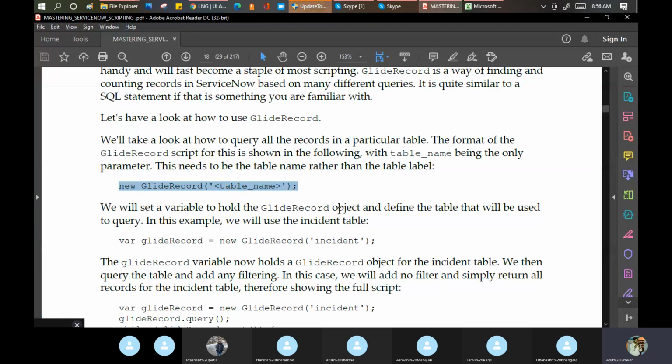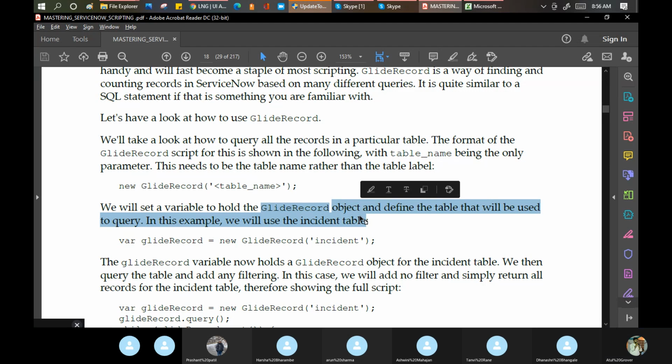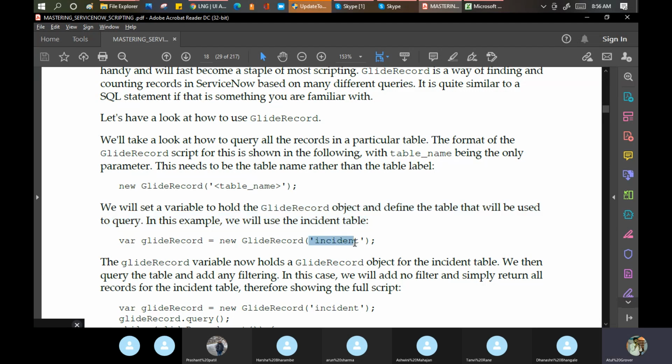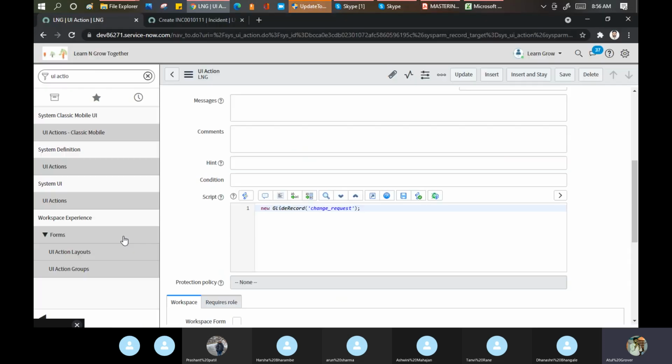Now what they are saying: we will set a variable to hold the GlideRecord object. Means I'll copy this table record into a variable like this. So every time you have to define a new variable to hold that.